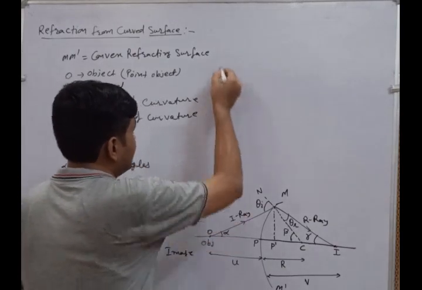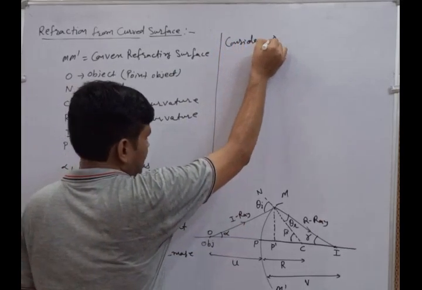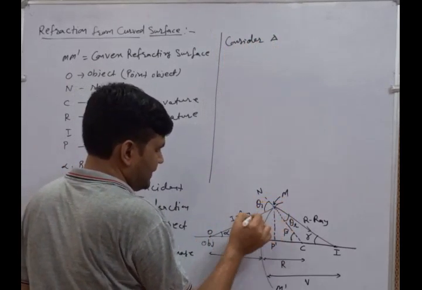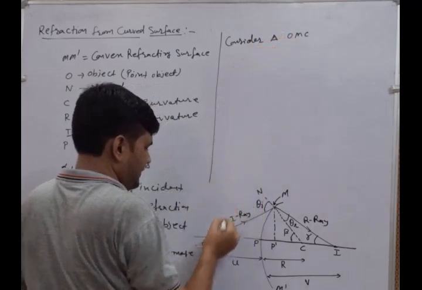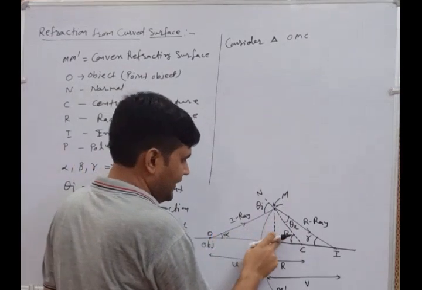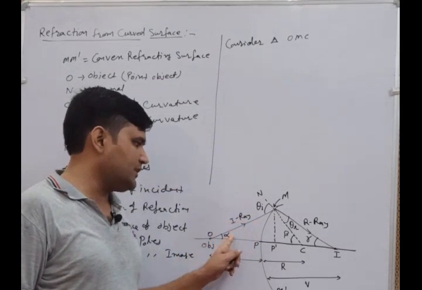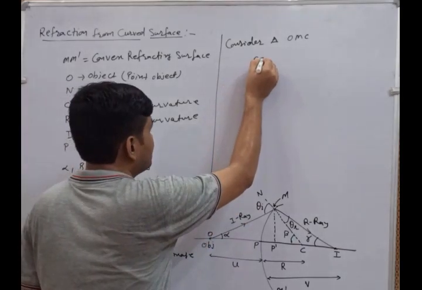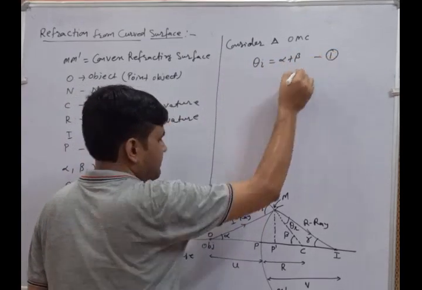First we will consider the triangle OMC, with the point M. In this triangle OMC, the angle alpha and beta, it is the outer angle. As per the triangle properties, the outer angle equals the sum of the two opposite inner angles. Here the outer angle is theta I, so theta I equals alpha plus beta. That is our equation number 1.